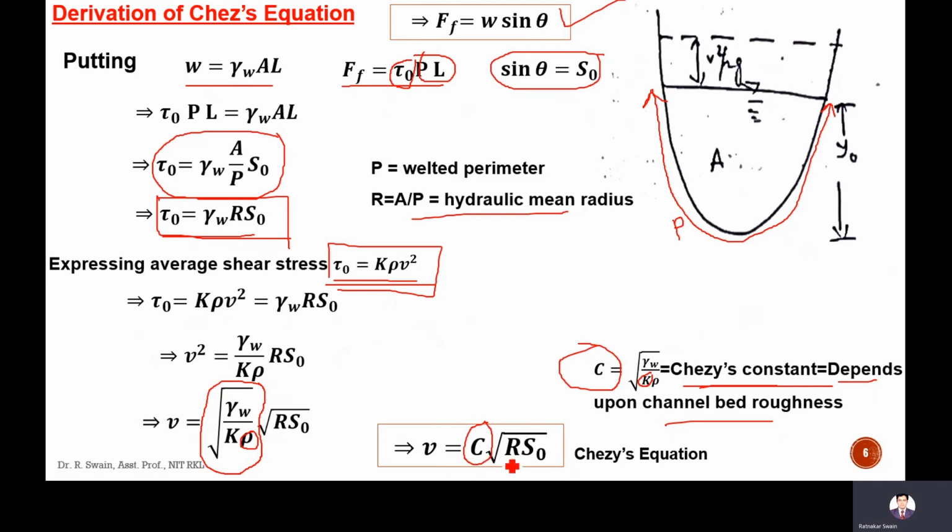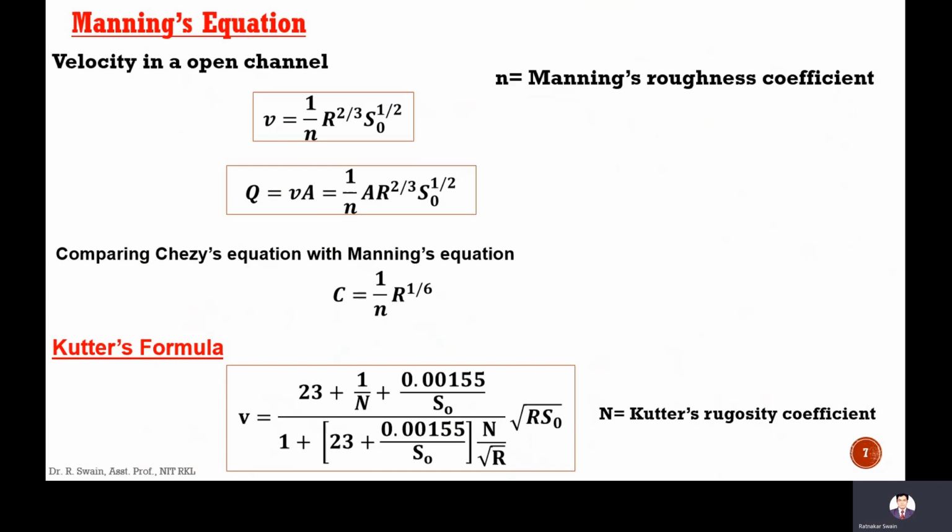And this equation V is equal to C square root of R S naught is called Chezy's equation, where R is the hydraulic mean depth, S naught is the bed slope. So this equation is important in open channel flow, the Chezy's equation, which is V equal to C square root of R S naught.